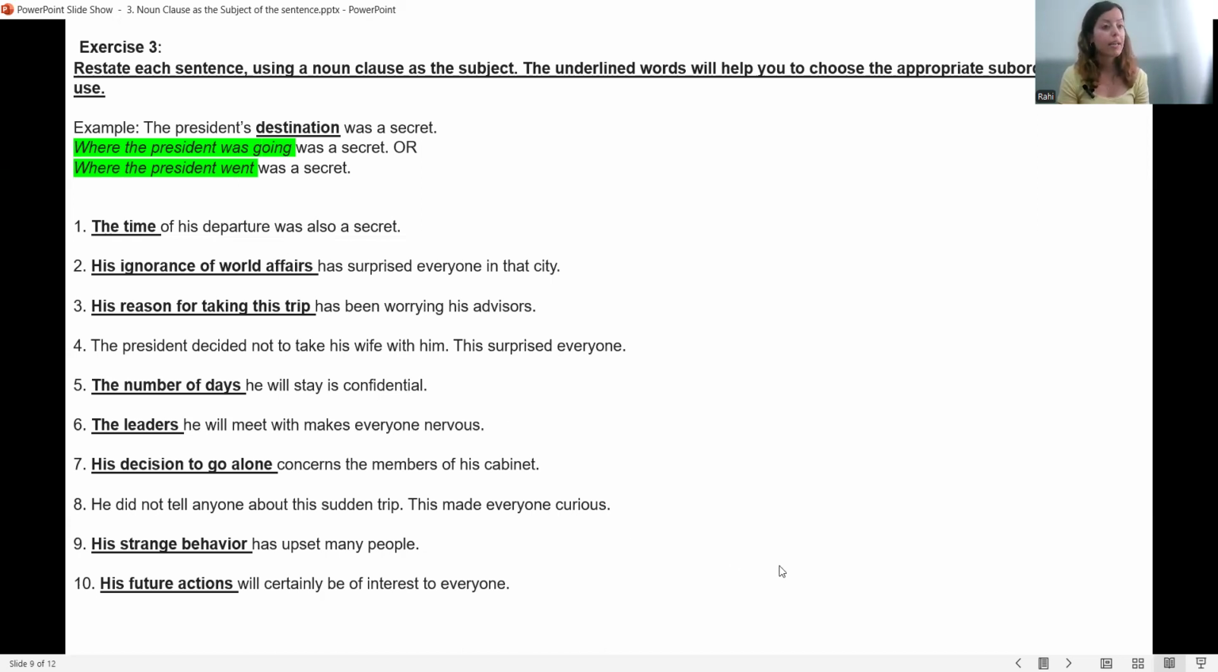For this exercise, again, you have the option to pause the video, think about it, and then check your answers with me, or you can just listen to the sentence and answer as we just do the exercises together. So number 1, the time of his departure was also a secret. So the WH question word that I can use as a subordinator can be when, right? So I can say when he departed was also a secret.